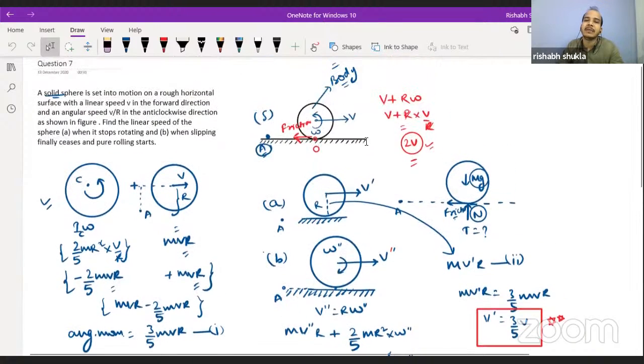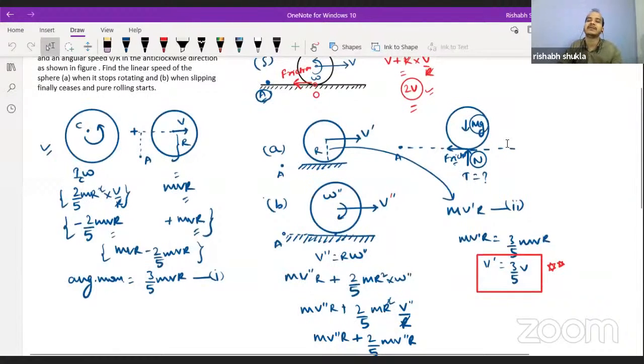Now we have seen that because friction is acting, the linear momentum does not remain conserved, but the angular momentum about any point on the surface of the earth will remain conserved. Why? Because we have seen from the free body diagram that mg and N pass through the same point, and the moment arm corresponding to both forces will remain the same. What about friction? Friction itself is passing through point A. Therefore, we can conclude that no net torque about point A exists on the body.